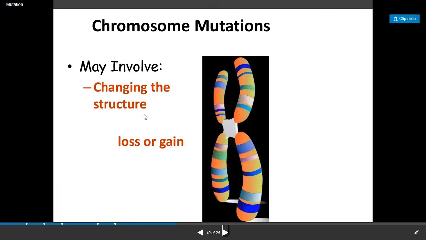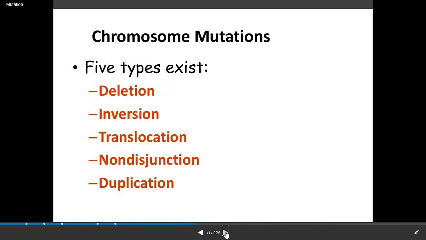Now, change in the structure, that is chromosome mutation, may involve change of the particular structure. Either the chromosome is lost or it can be gained also. Chromosome mutations are generally of 5 types: deletion, inversion, translocation, non-disjunction and duplication. So students, shortly we will see how these 5 types differ from each other.